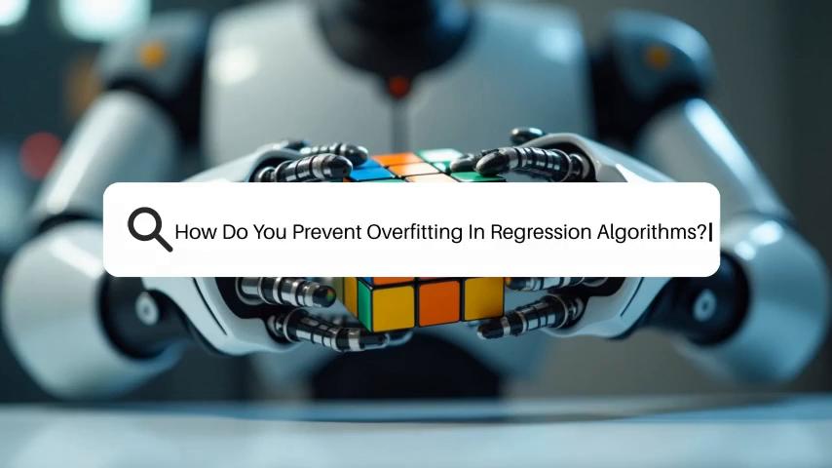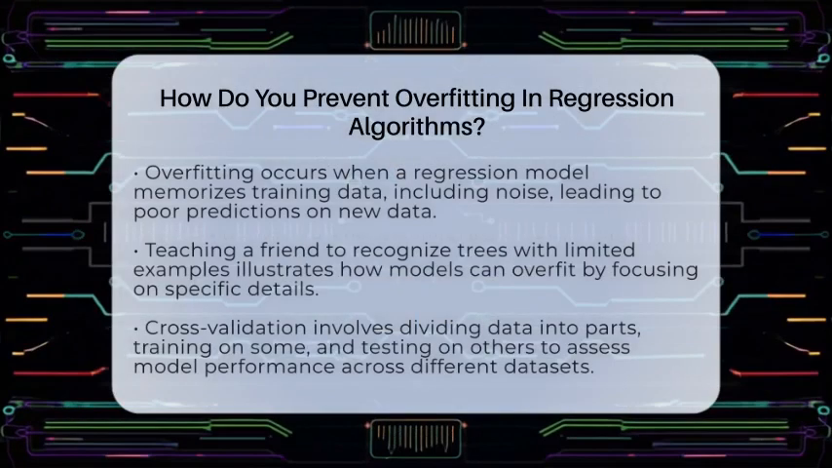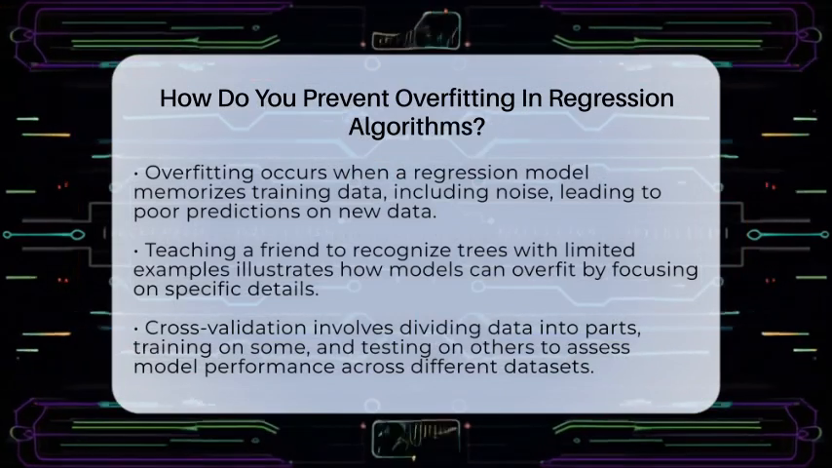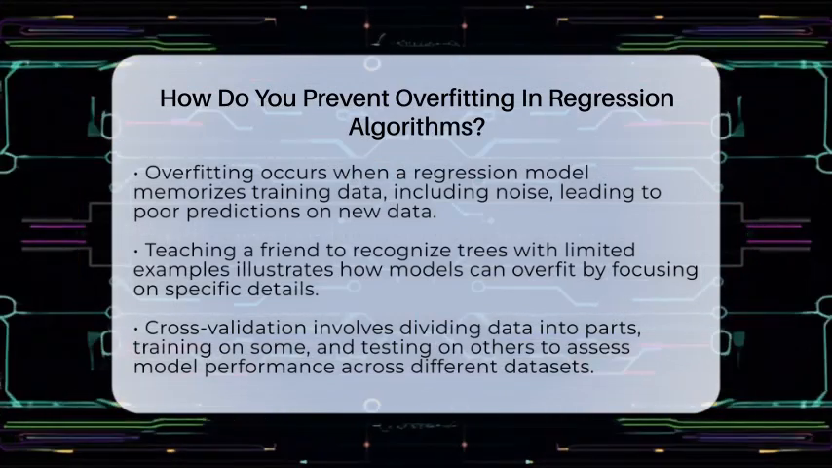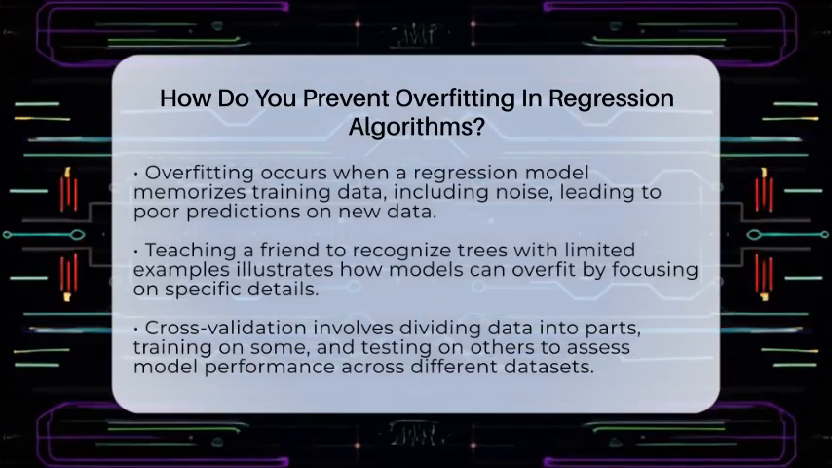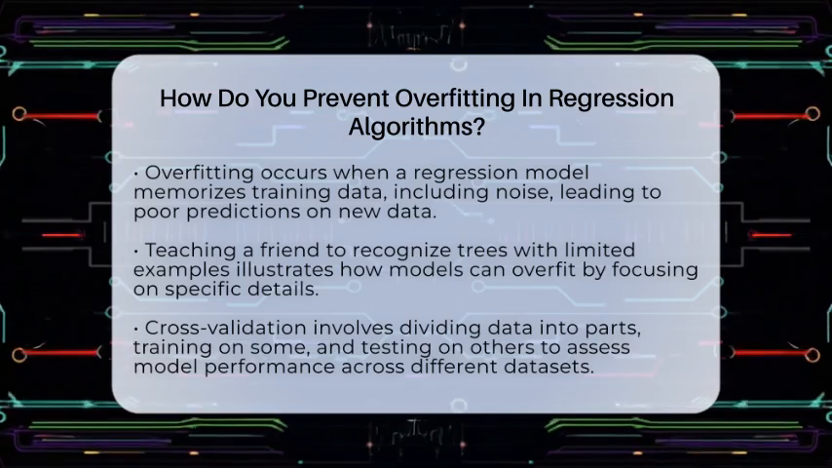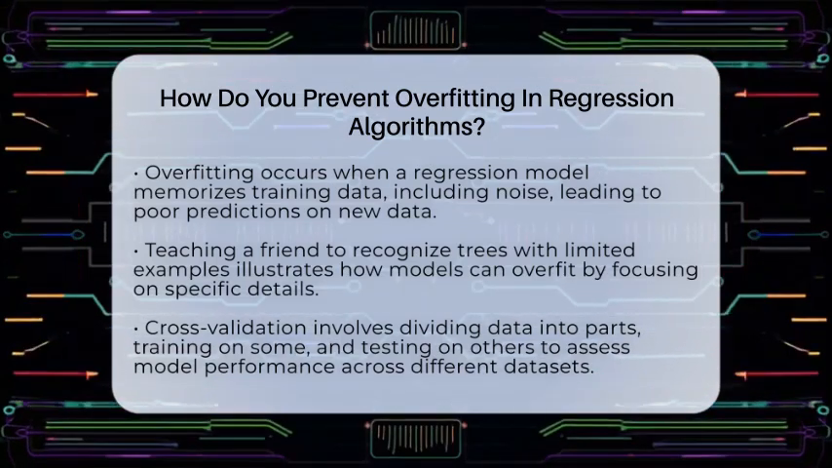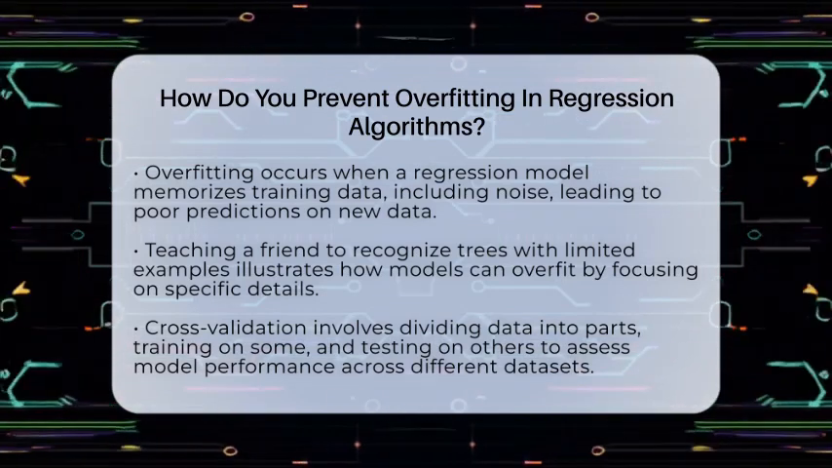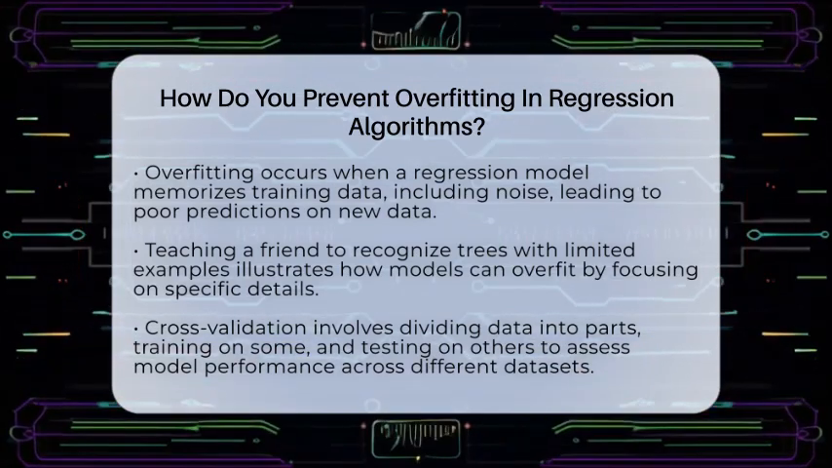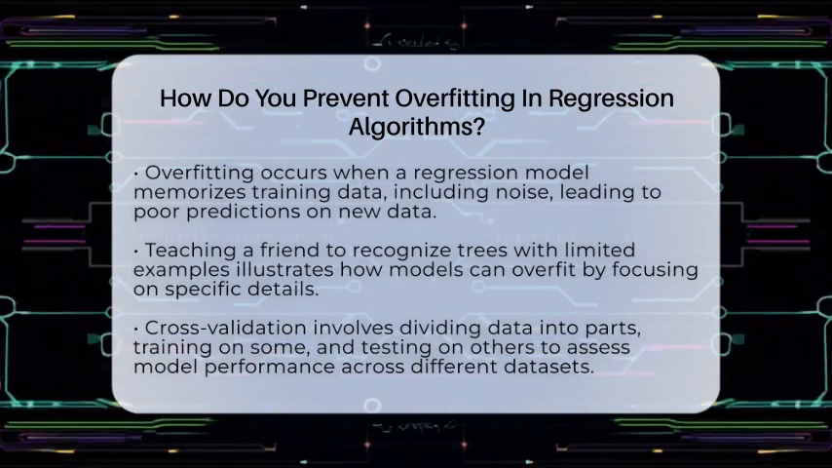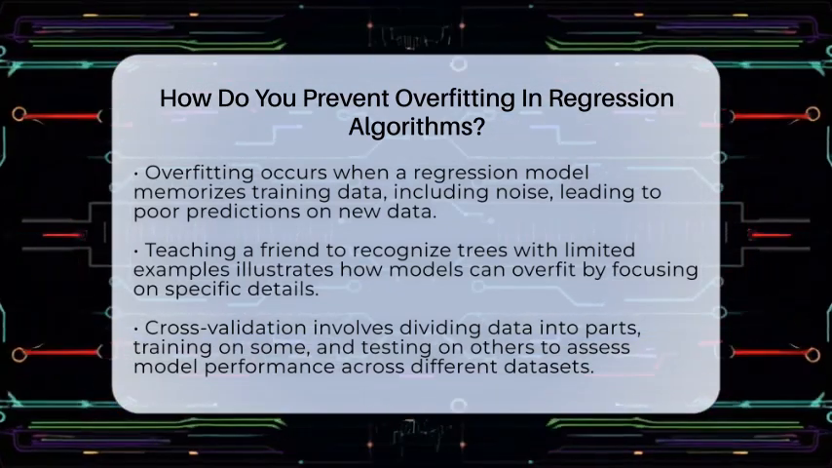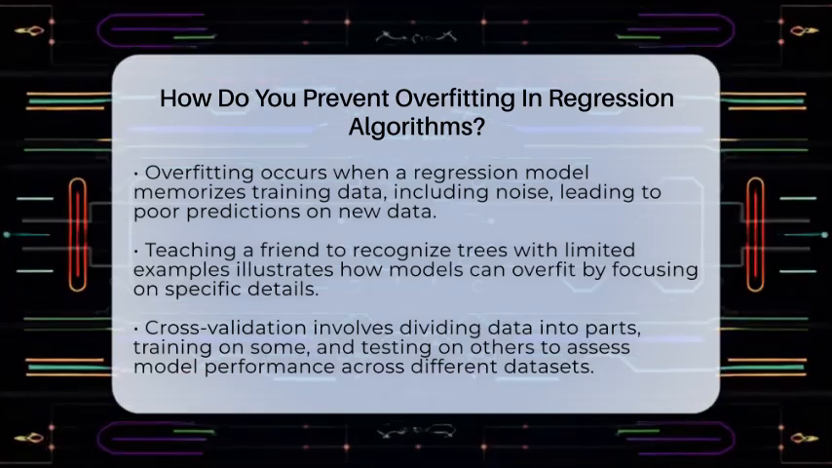How do you prevent overfitting in regression algorithms? Imagine you're trying to teach a friend how to recognize different types of trees. If you show them only a few specific trees, they might memorize those exact trees instead of learning what makes a tree a tree. That's similar to what happens when a regression model overfits. It learns the training data too well, including noise and random quirks, and then struggles to predict new data accurately. To avoid this, we need smart strategies that help the model focus on the real patterns.